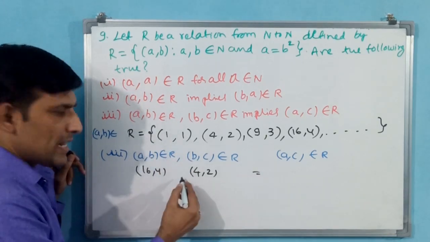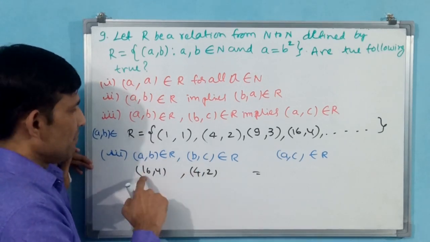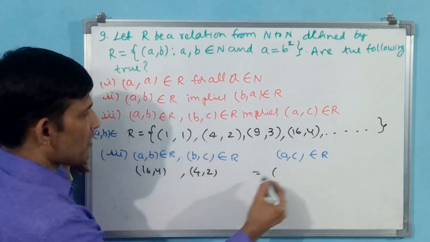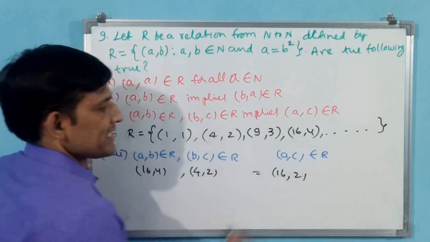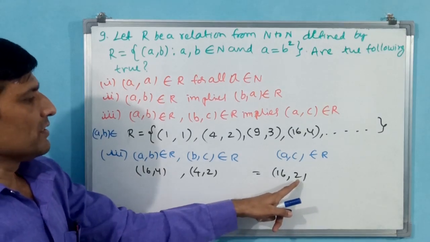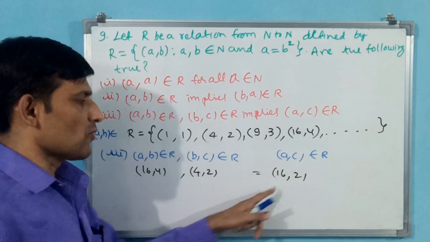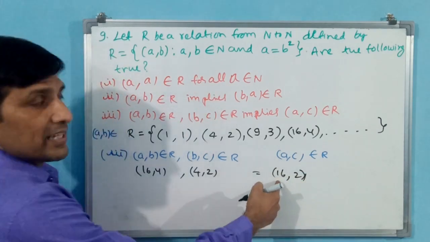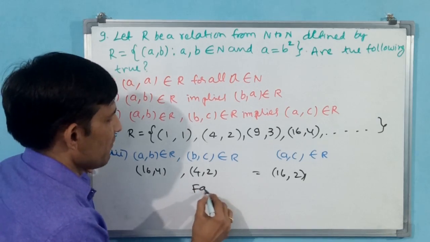These two are satisfying, these two are following (a, b), (b, c). But (a, c) is also being asked. What do you have to write? (a, c) means 16 is a, 2 is c. Is this following? 16 is 4 square, not 2 square. 2 square is 4 only. But here 16 is there. Again, a is equal to b square is not following. Then you write false.